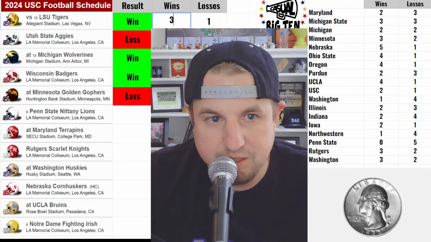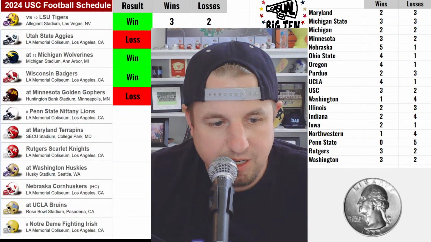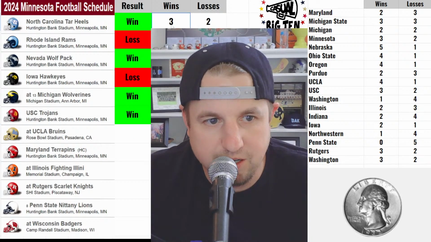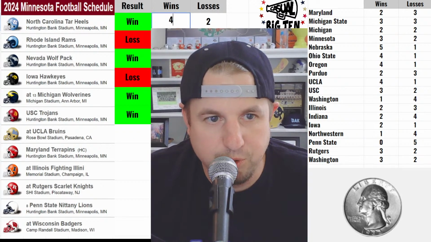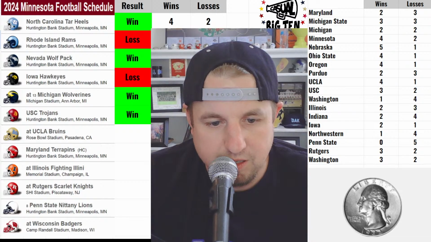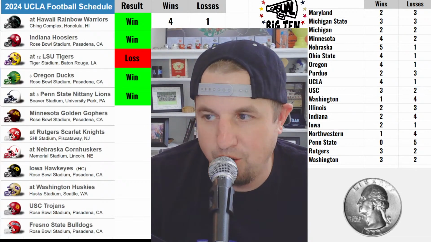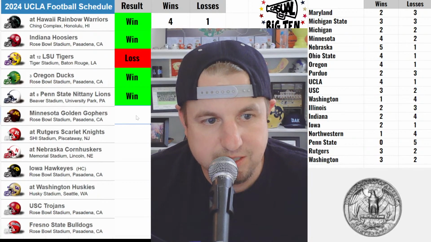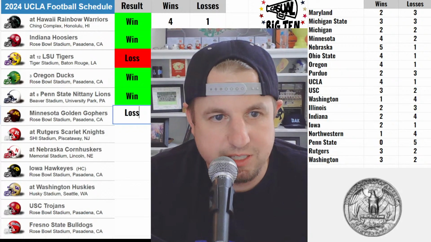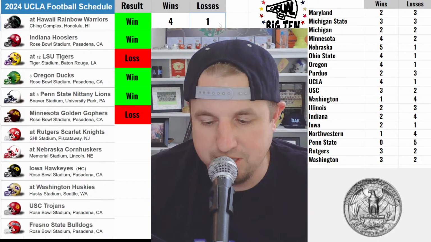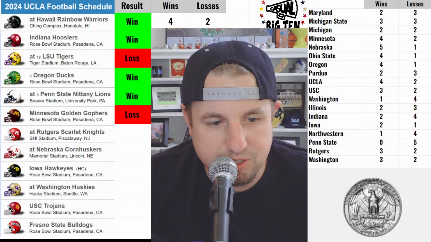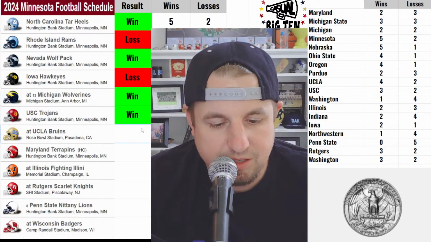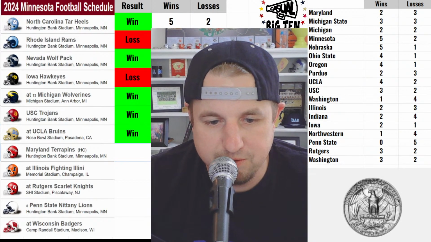I got to get this updated. USC is 3 and 2, and Minnesota won this one. They are, what is that, 4 and 2? Let's go back to UCLA. UCLA at home against Minnesota. They lost. So UCLA gets a loss, second one of the season for them. And then Minnesota gets another win. So they're 5 and 2. That's 7 for them, though.